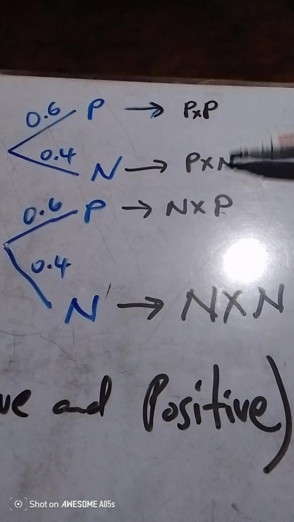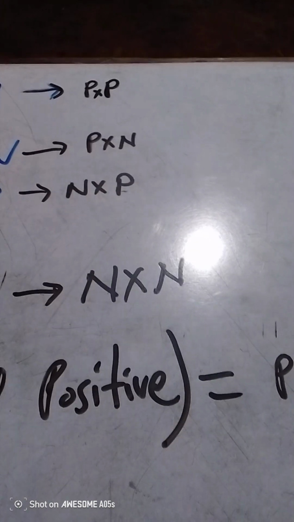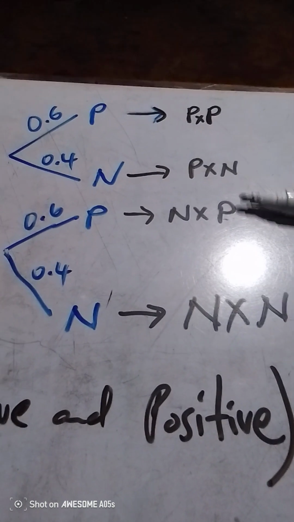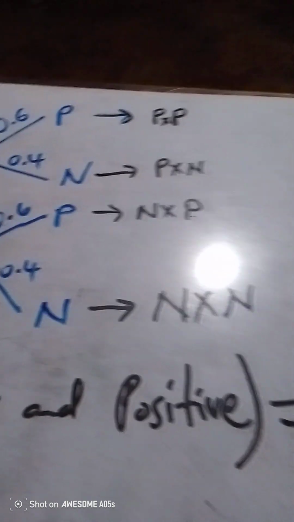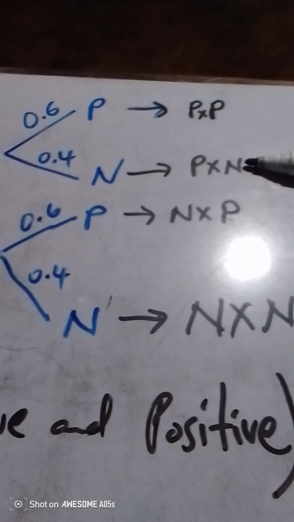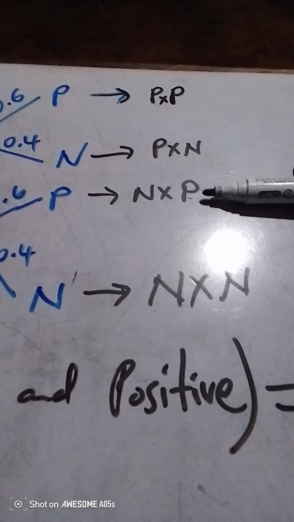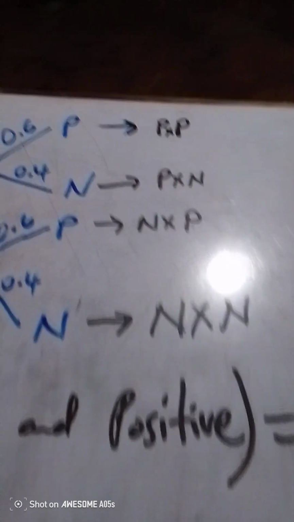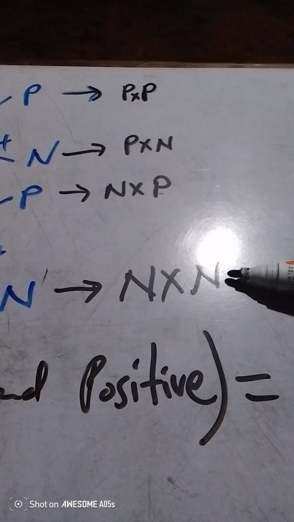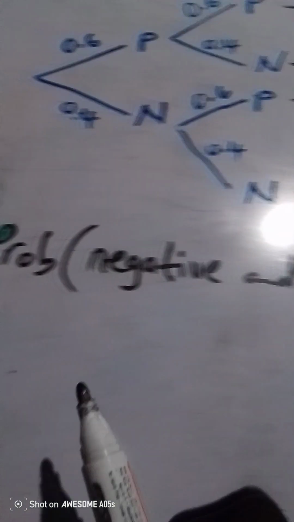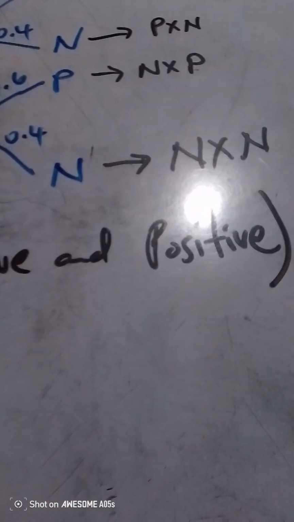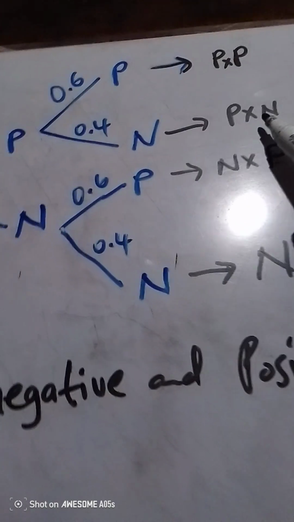Once you move from this one to another one, you should put a plus. Remember, when you move from any of the two, you put a plus. We have selected that these are different. These are also different, so it will be N times P. If you look at the first and the last, they are the same, so they are not matching up with the question, which is saying the probability that one is negative and the other one is positive.